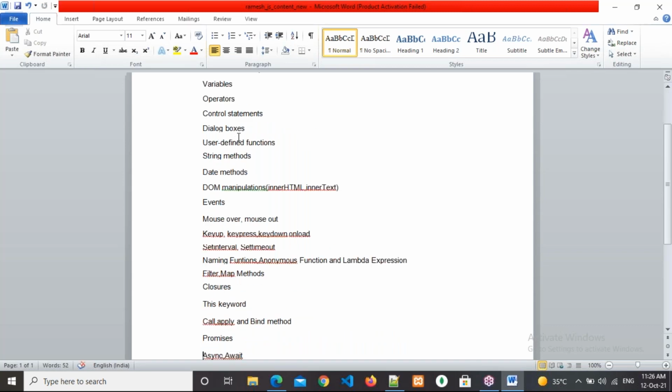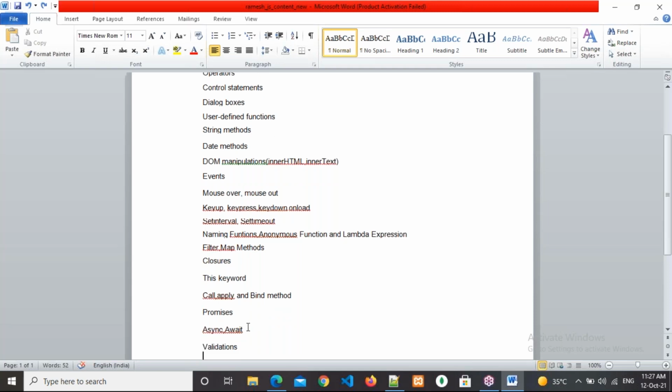See here, user defined functions I have written, right? Named functions, anonymous functions, and lambda expressions, all three types of functions. Then after that filter and map methods will be there, and I will explain those too. Closure, the this keyword, call, apply, bind methods, promises, and async and await. Validations I will discuss in between, not at the last. That's it. This is the course content.